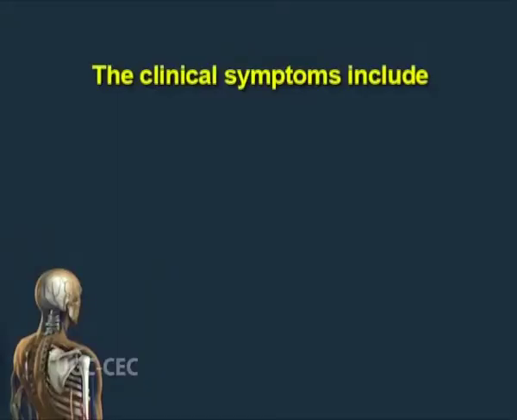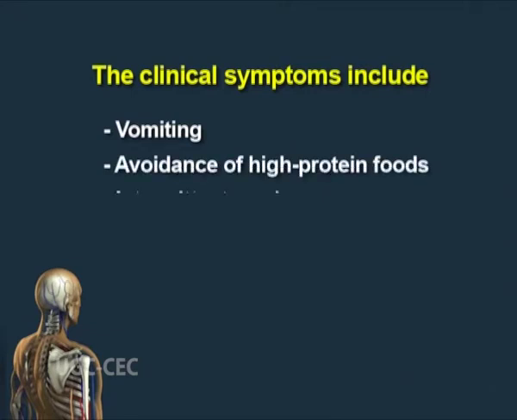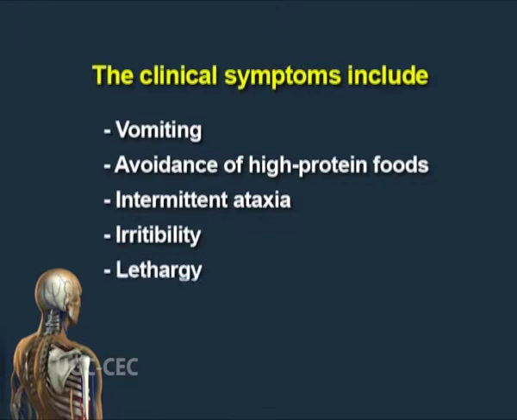Urea cycle disorders occur in both children and adults. The clinical symptoms include vomiting, avoidance of high protein foods, intermittent ataxia, irritability, lethargy and mental retardation.